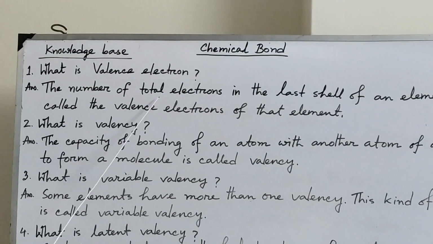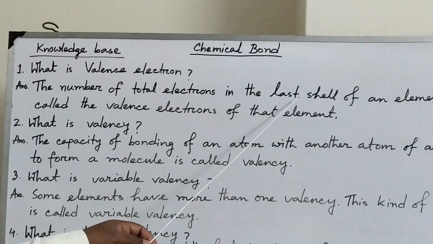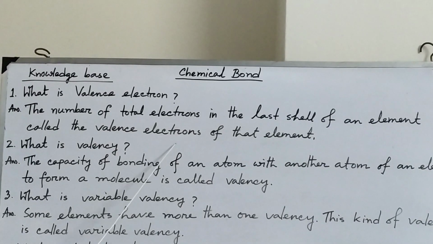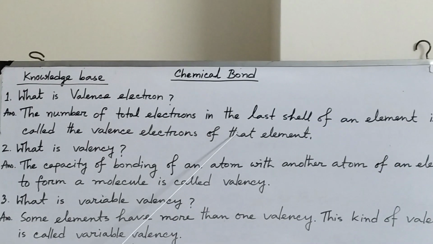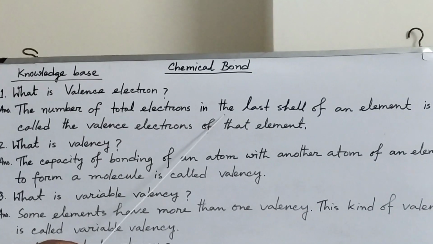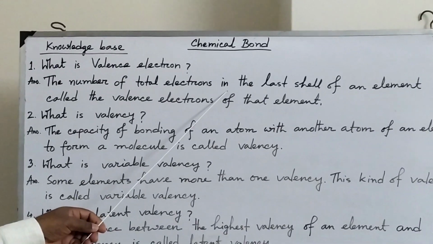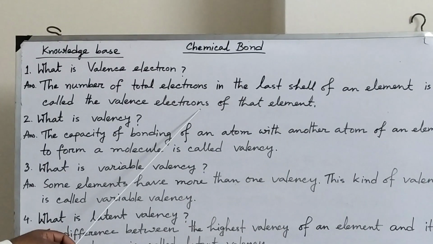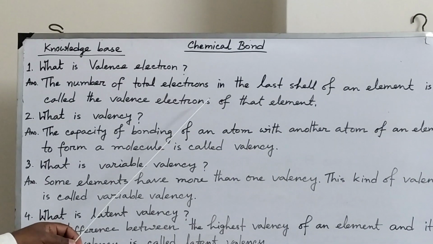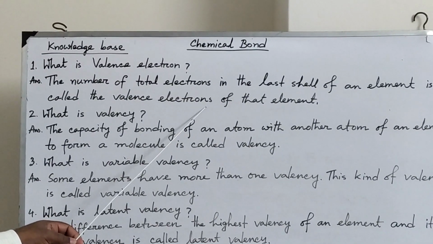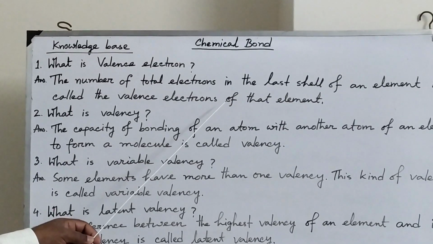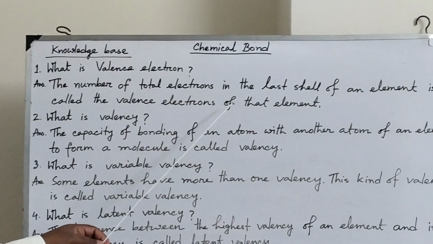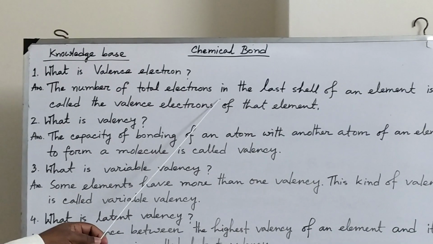The number of total electrons in the last shell of an element is called the valence electron of that element. That means the total number of electrons in the outermost energy level of the element is the valence electron. For example, the valence electron of nitrogen is 5. The valence electron of oxygen is 6, because the total number of electrons in the last shell of nitrogen is 5 and oxygen is 6.